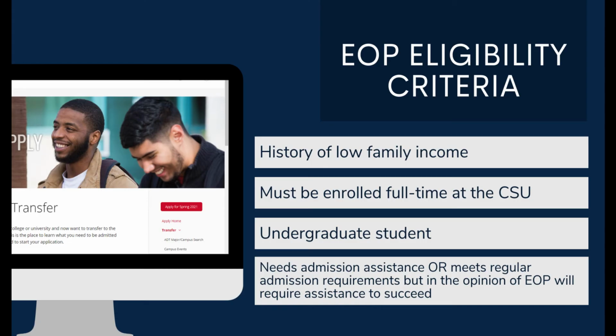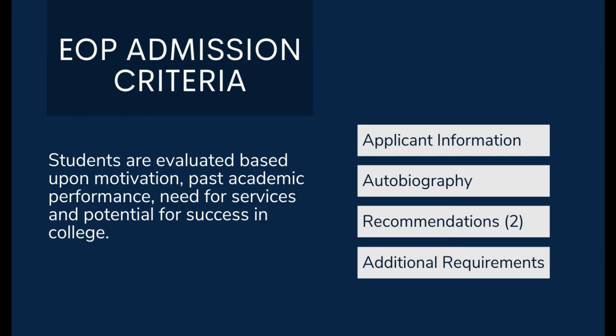And they need admission assistance, or they already meet regular admission requirements, but in the opinion of EOP, they will require assistance to succeed. In terms of admission criteria, students are evaluated based upon motivation, past academic performance, need for services, and potential for success in college. This includes applicant information, an autobiography, 2 letters of recommendation, and any additional requirements.